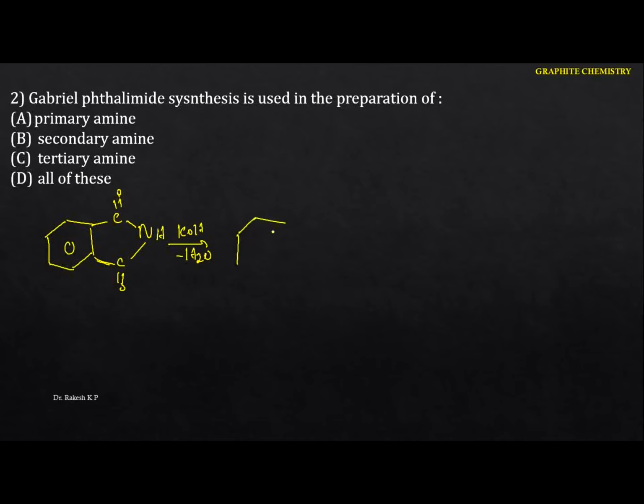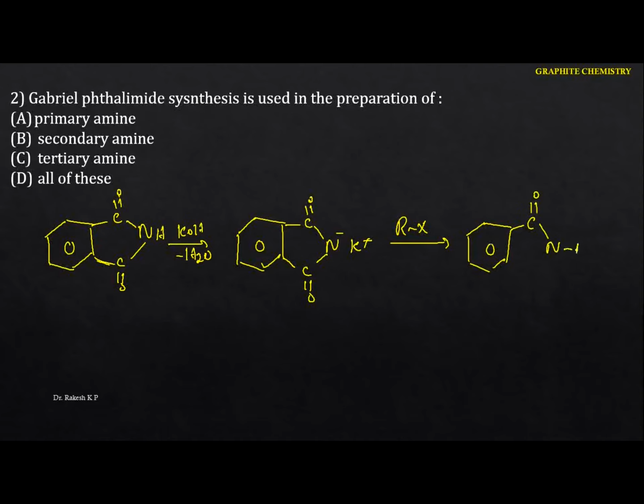In the first case we got the potassium salt of phthalimide. So here we got N minus and K plus. And here we got the potassium salt of phthalimide. This upon treatment with the alkyl halides. Okay, remember one thing. Here the R we have to take is only the alkyl, but not the aryl. And here we are going to get the N-substituted, that is the N-alkyl phthalimide. This is the N-alkyl phthalimide.